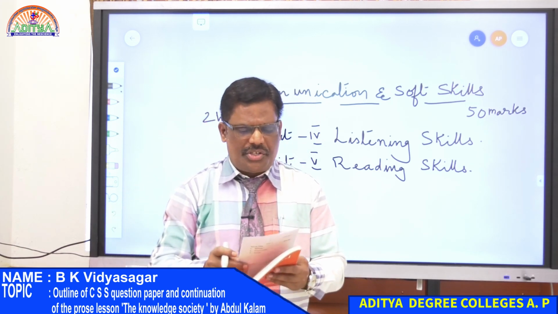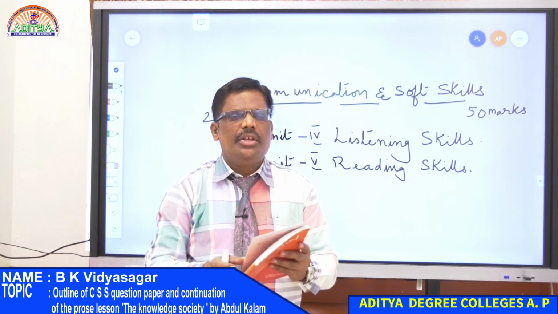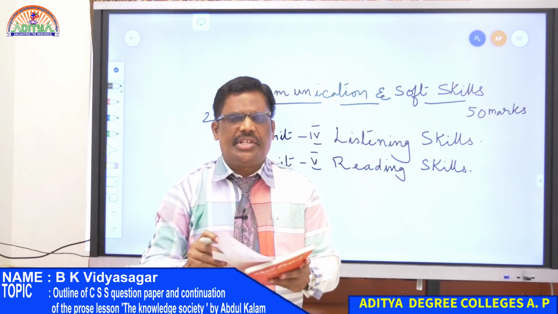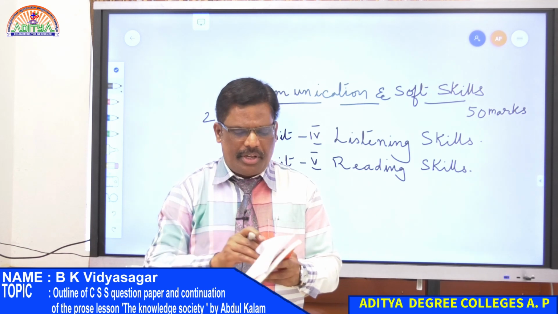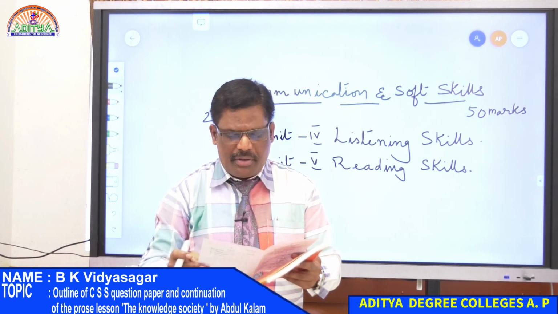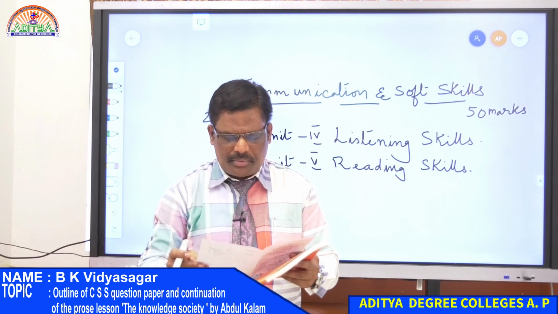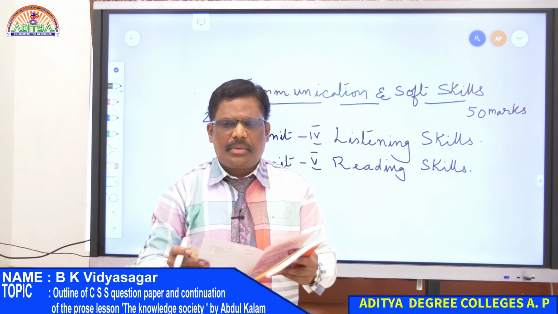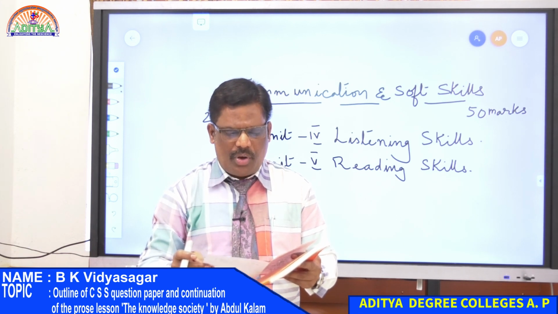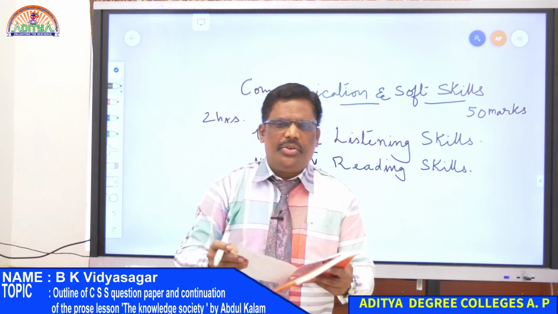The questions are given unit wise. Unit 1, vocabulary building, you have questions connected to vocabulary building. Unit 2, you have again grammar 1, questions connected to grammar 1. Unit 3, you have grammar 2.